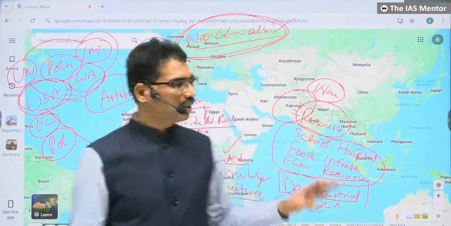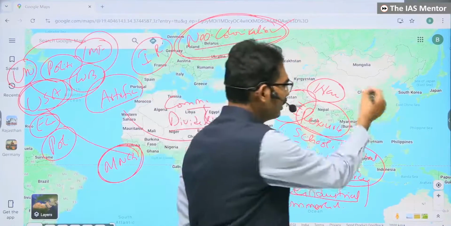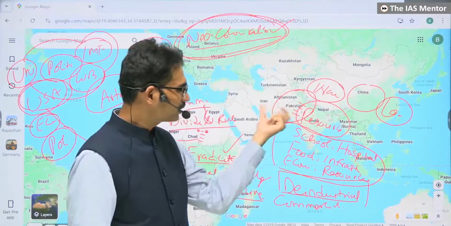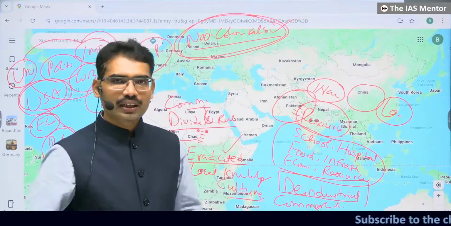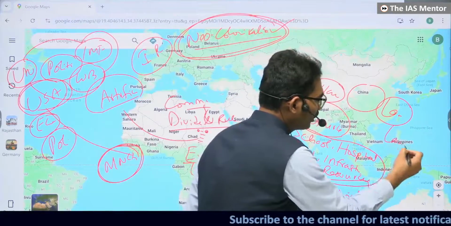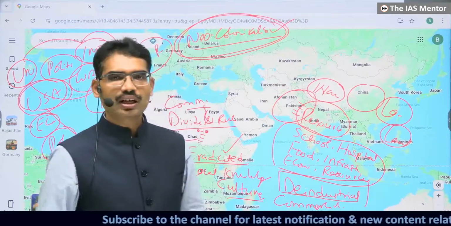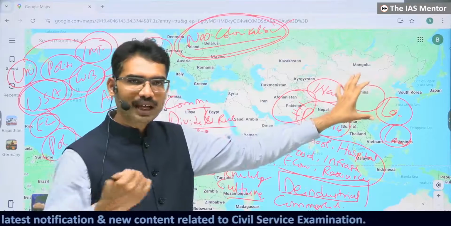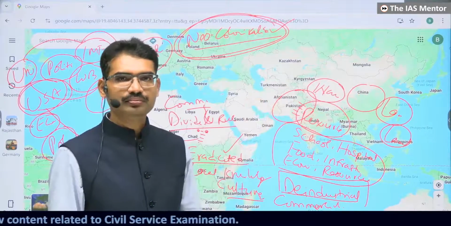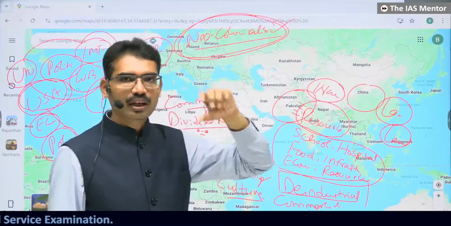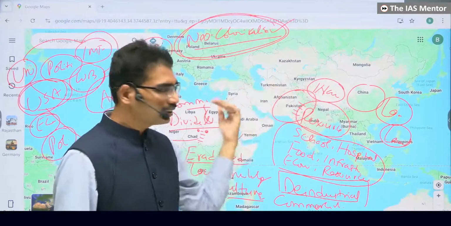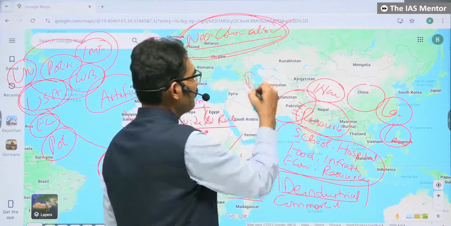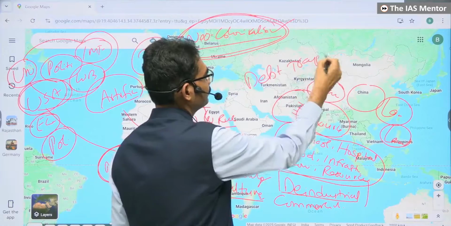Whoever is powerful, for example, if you take China, China gives a lot of loans to small countries like Sri Lanka, Pakistan, and African countries. China gives a lot of loans beyond their repaying capability, and after some time they cannot pay the loan, their interest, to China, and China says, no problem, just give me your territory. Neo-colonialism. But it will not directly take, it will not send the army and control these areas. It will say first loan. This is called making the countries a debt trap.